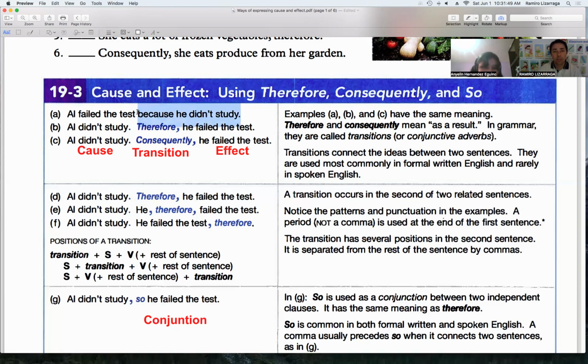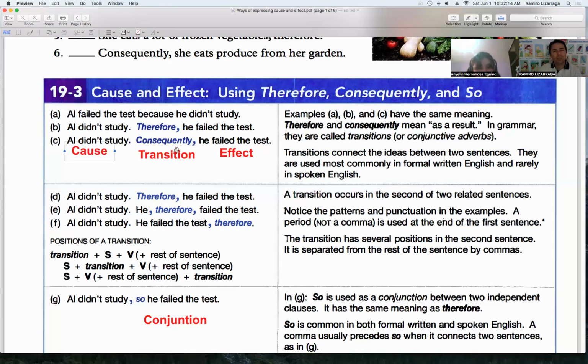It expresses cause and effect too. But in this case, we can also use therefore and consequently to express cause and effect, and we are using them as transitions. So take a look at this.